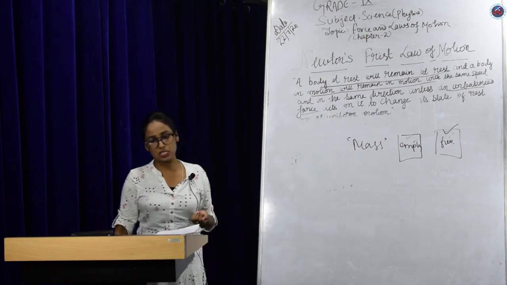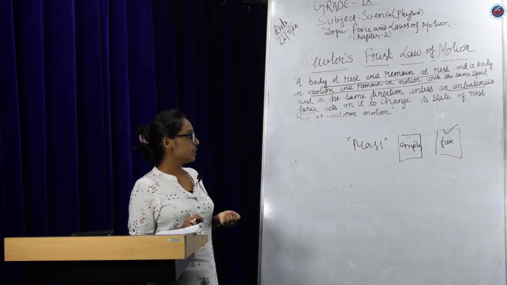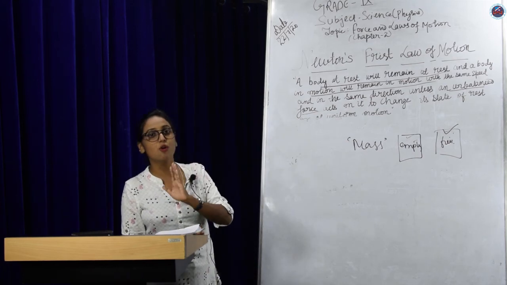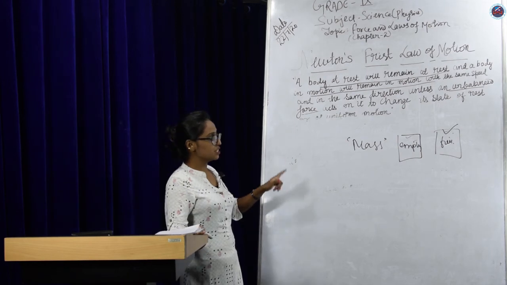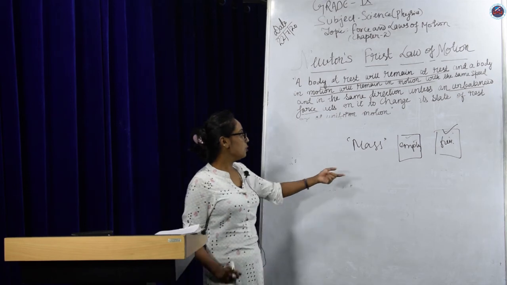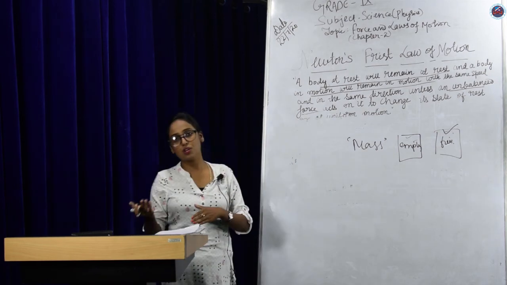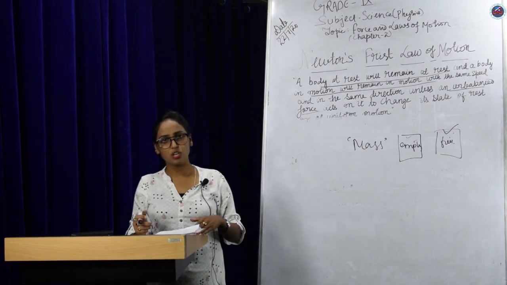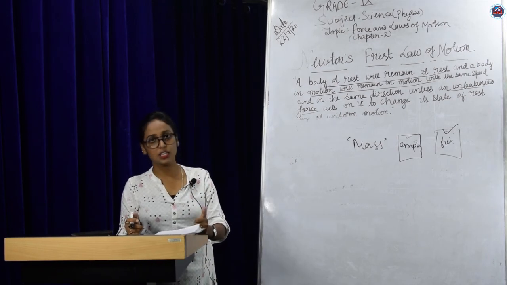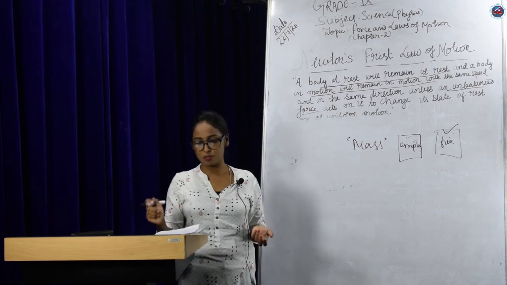Okay? So you have to keep in mind that a heavier body will always offer more resistance than a lighter body in all the 3 cases of inertia. A heavier body will always give you more resistance or more opposition. A heavier body will give more inertia than a lighter body in all the 3 types of inertia.